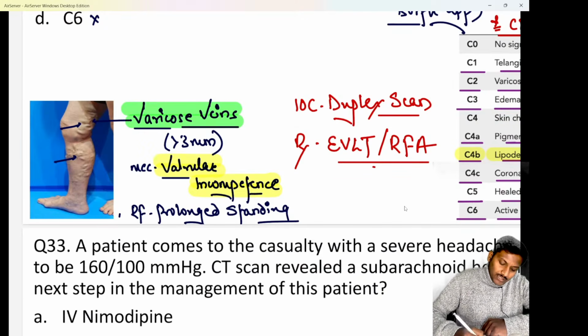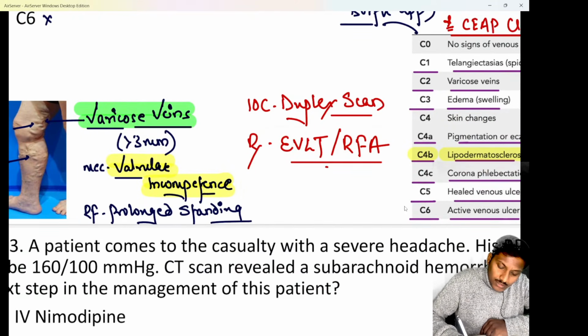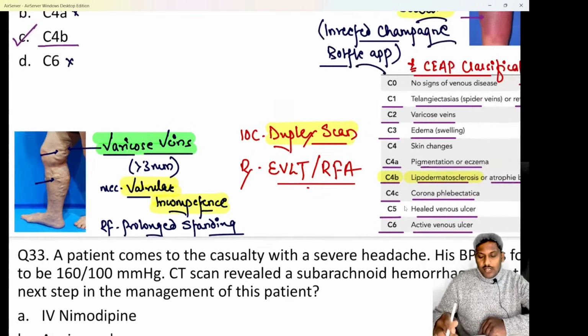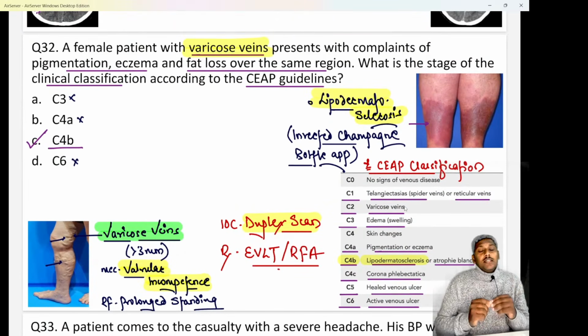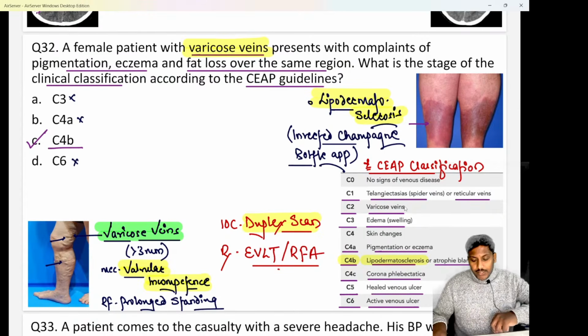Do remember, a risk factor of varicose veins is prolonged standing. So yaad rakhna, prolonged standing increases the risk of varicose veins, whereas prolonged immobilization increases the risk of DVT. Clear? We know that the investigation of choice in cases of varicose veins is a duplex scan or a color Doppler. That is what we have studied in class a lot of times: for all the peripheral vessels, the investigation of choice is a duplex scan or color Doppler, whereas for all the central vessels, the investigation of choice is CT angiography. Hopefully clear. That is important.